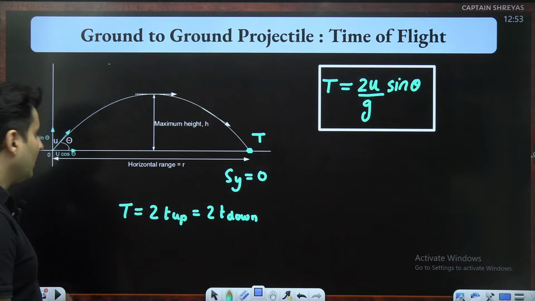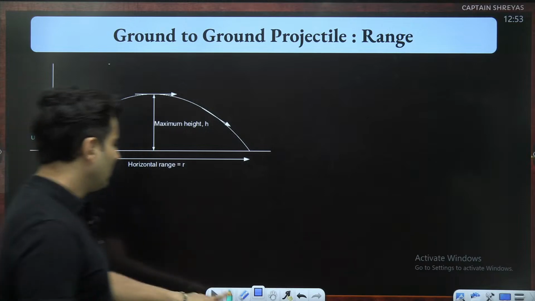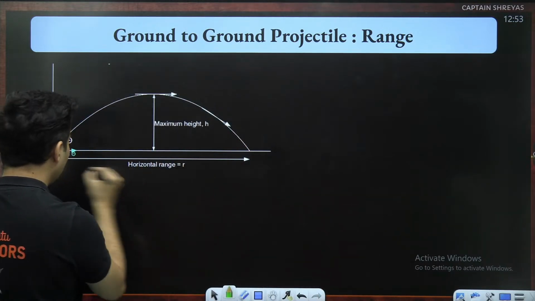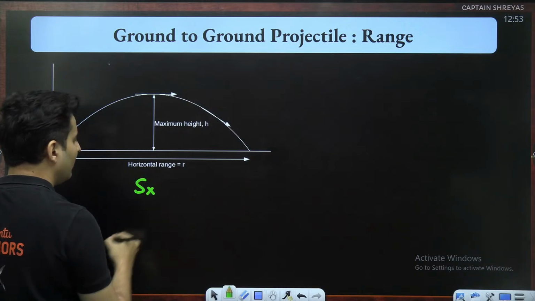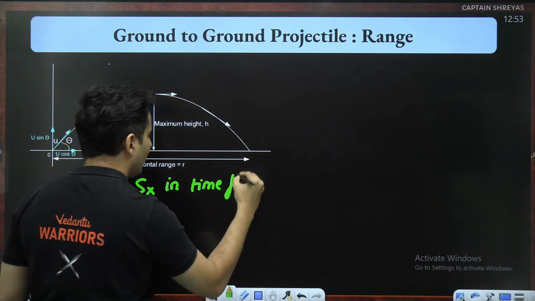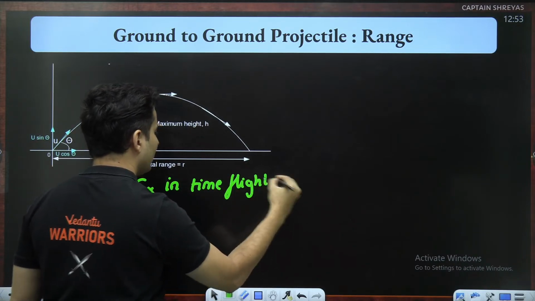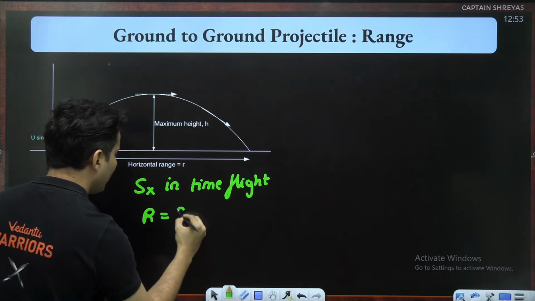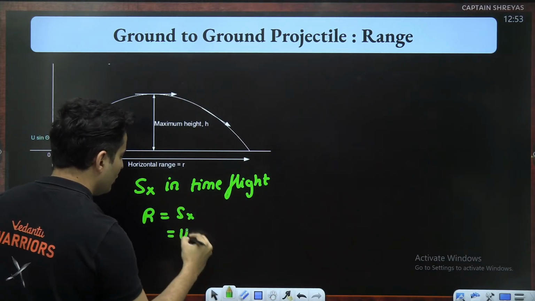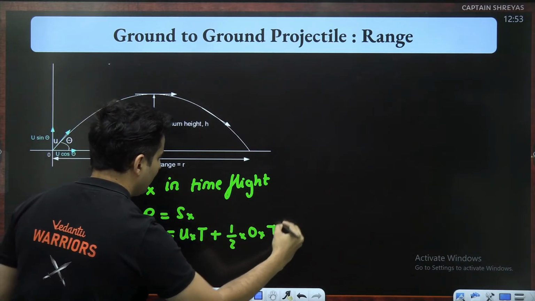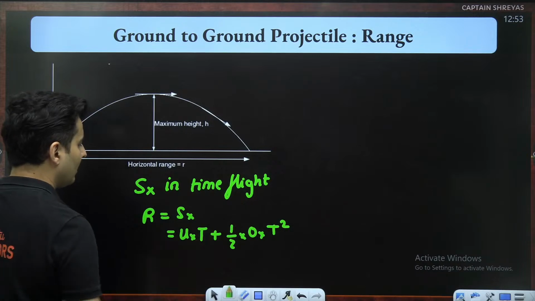Lastly, the range. Remember, in the horizontal direction, the range is the displacement which you do in the time of flight. So basically the range will be Sx, which is ux into t plus half into 0 multiplied by t square, where t is the time of flight.